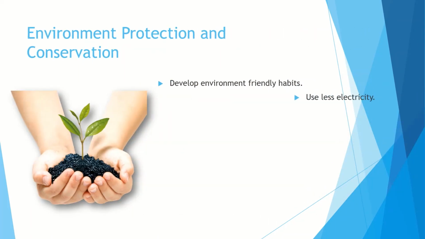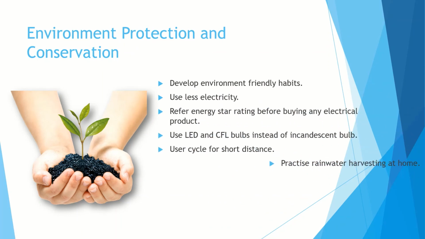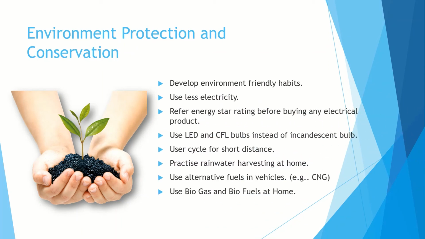Environment protection and conservation. Here are some tips to protect our environment and conserve natural resources. Develop environment-friendly habits. Use less electricity. Refer to the Energy Star rating before buying any electrical product. Use LED and CFL instead of the bulb. Use a cycle for short-distance traveling. Practice rainwater harvesting at home. Use alternative fuels in vehicles like CNG. Use biogas at home.